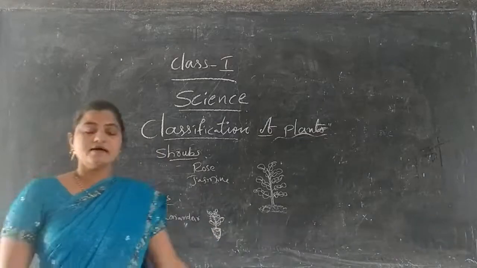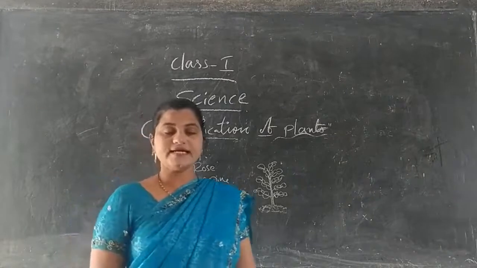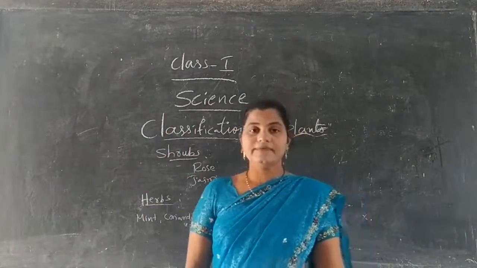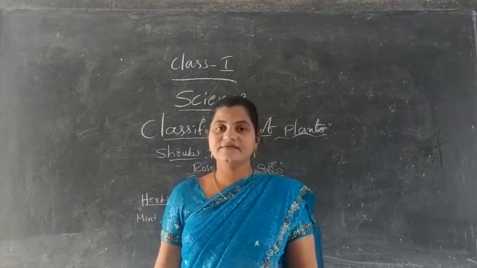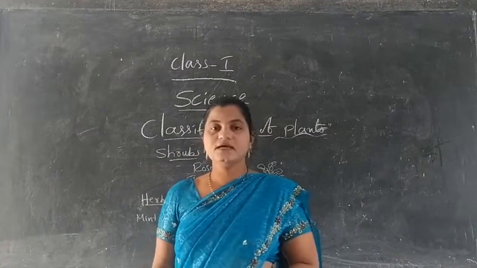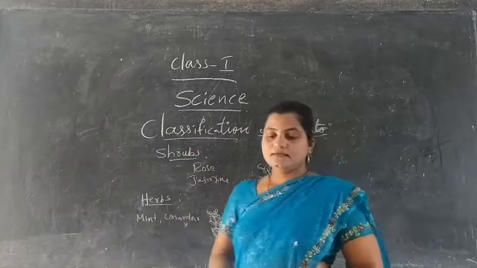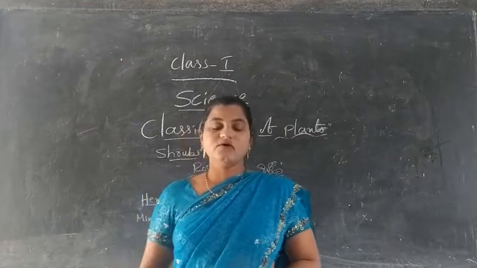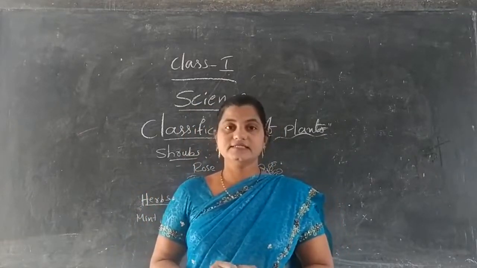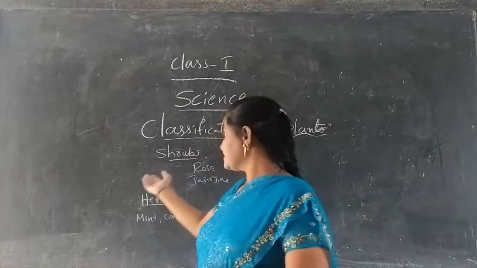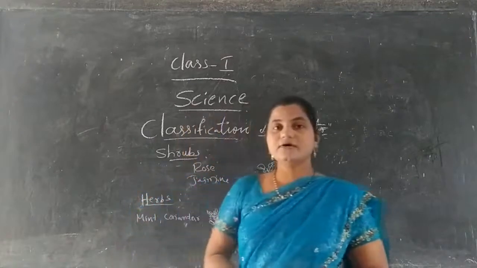What are herbs? Herbs are weak and small plants. They are known as seasonal plants also. Why? Because they live a very short life and they can produce seeds. Useful as medicine, and for cooking purposes we can use herbs. For example, mint and coriander. Now till now we discussed the 4 various types of plants. First of all we discussed branched trees, next branchless trees, and now shrubs and herbs. Okay, now we will discuss climbers.